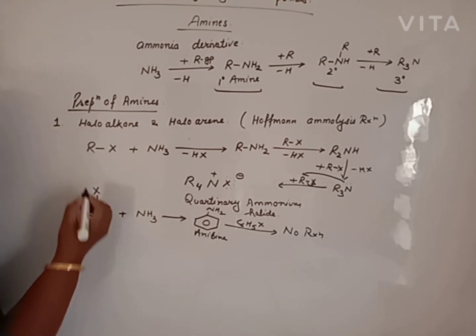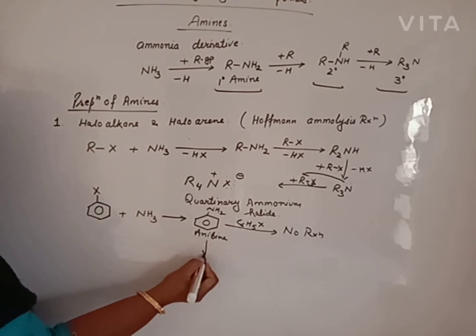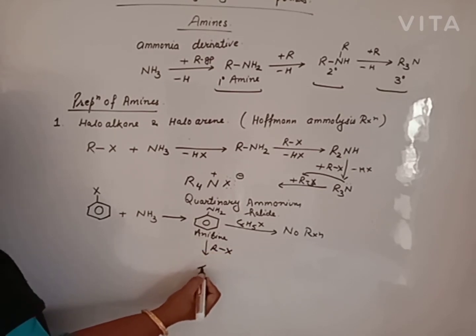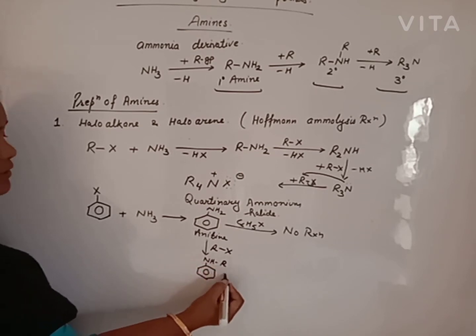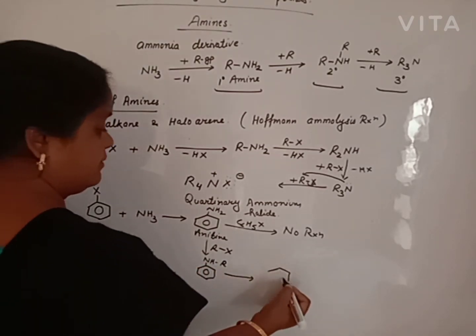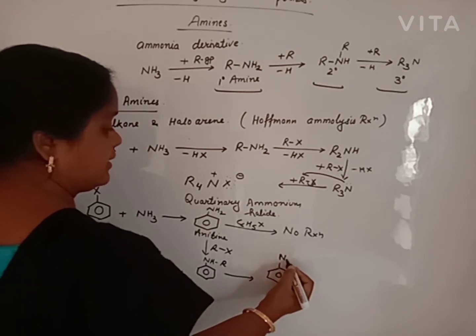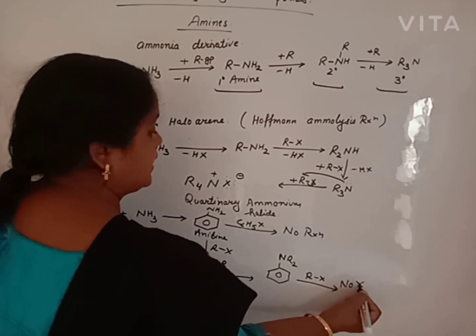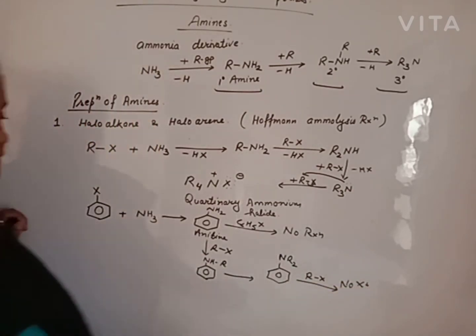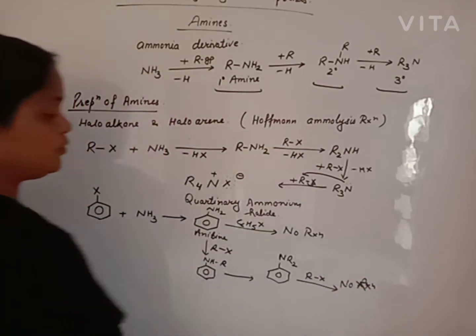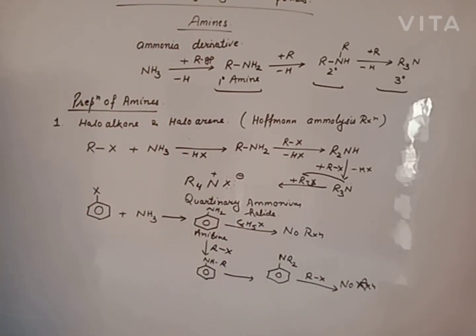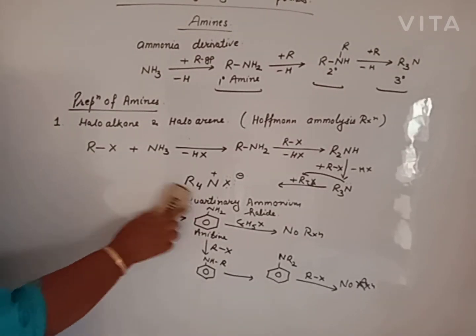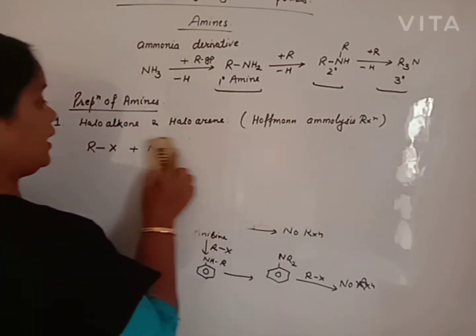Now, beta, with the same method, when haloalkane is added, the reaction takes place and we will get N-alkyl aniline. Further reaction takes place and we will get N,N-dialkyl aniline. But on further reaction, the quaternary salt is not obtained. Further, no reaction takes place. The same reaction, Hofmann ammonolysis, will also take place with alcohol.